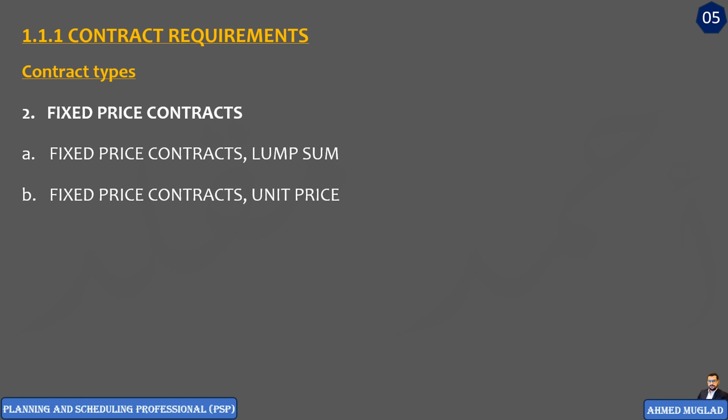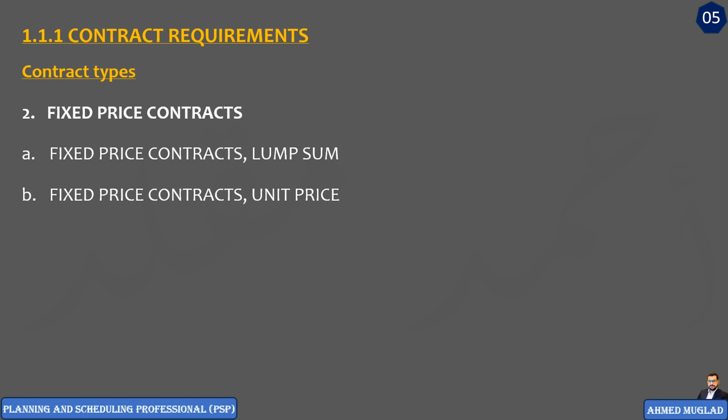Fixed price contracts, unit price. The contractor here will be paid at a fixed unit rate. So in fixed price contracts, lump sum, the project amount itself is fixed. Here, in fixed price contracts, unit price, the unit rate is fixed.